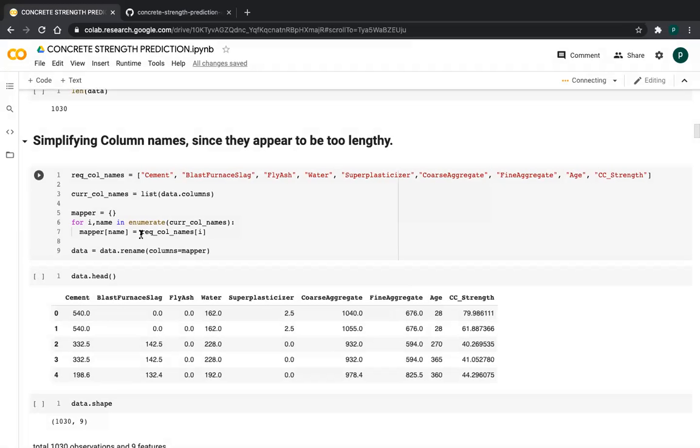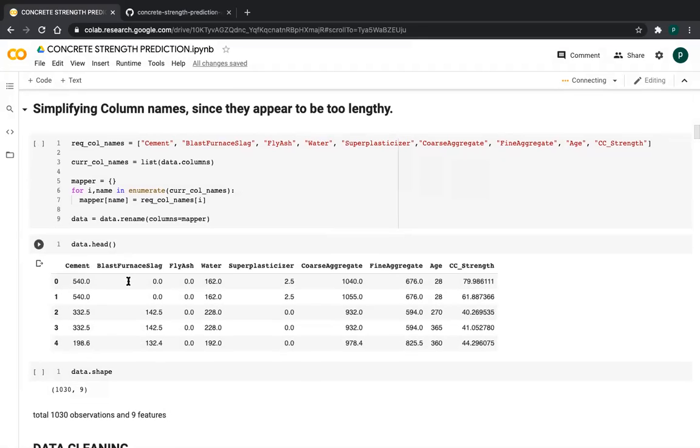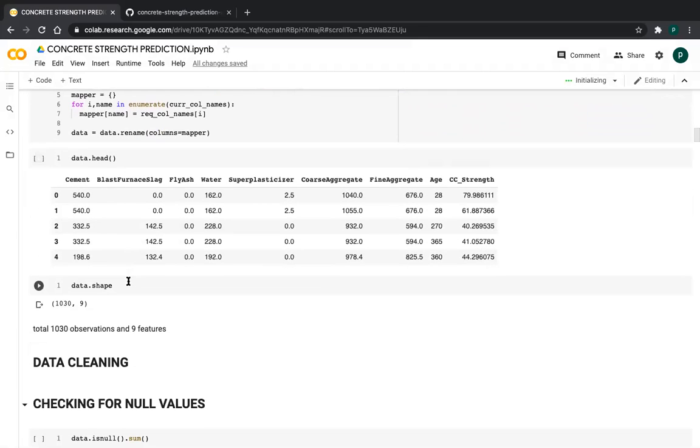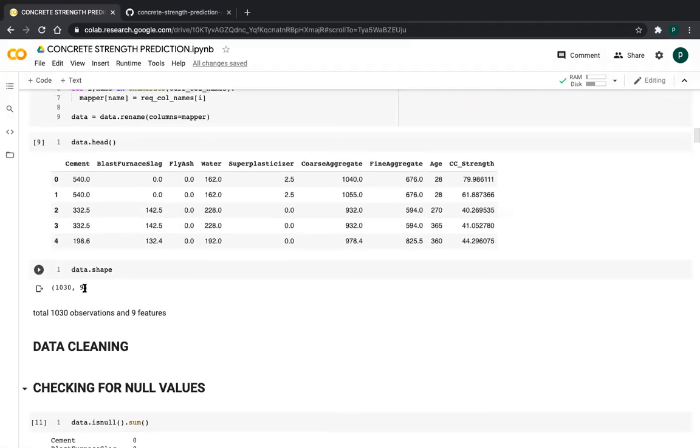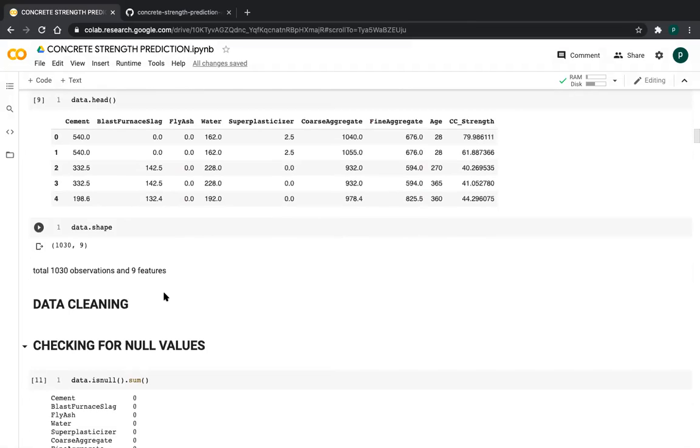So I am printing this data, only the top 5 observations, and I am printing the total data info, like how many columns are there, how many observations are there. There are 9 columns, meaning 9 features, and each feature has 1030 observations, friends.